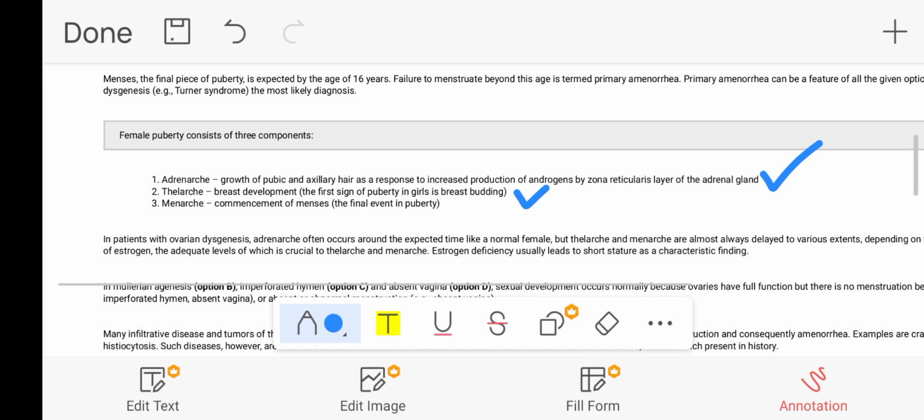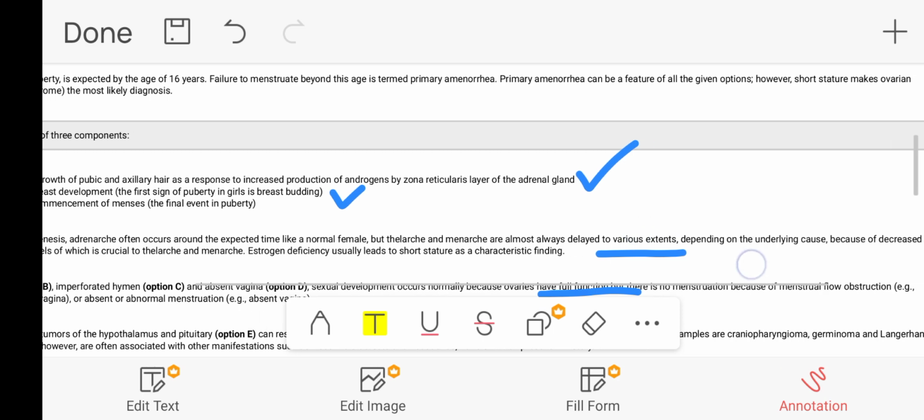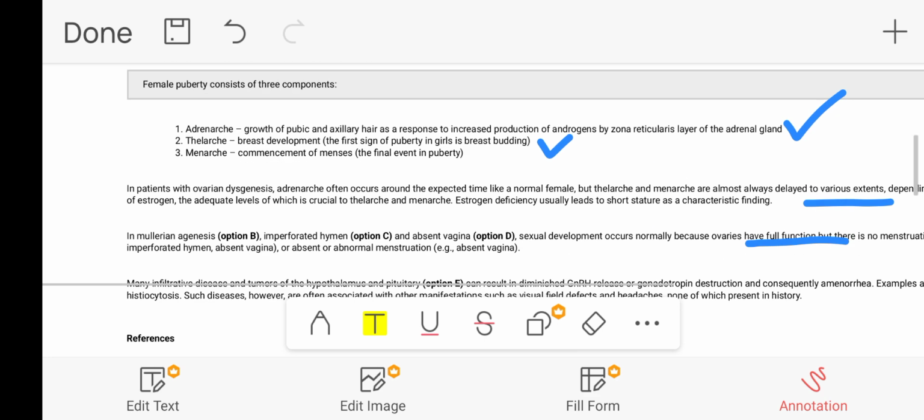In patients with ovarian dysgenesis, adrenarche often occurs around the expected time like in a normal female, but thelarche and menarche are almost always delayed to various extents depending on the underlying cause, because of the decreased level of estrogen, the adequate levels of which are crucial to thelarche and menarche, as we discussed before. Estrogen deficiency usually leads to short stature as a characteristic finding.